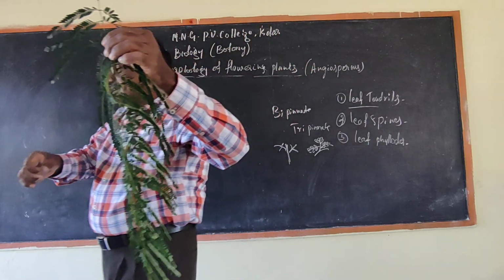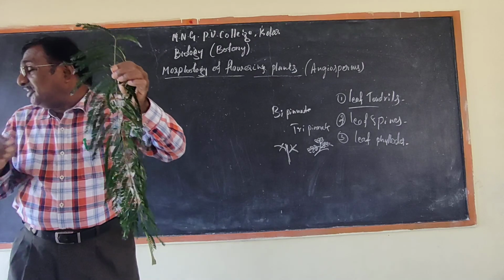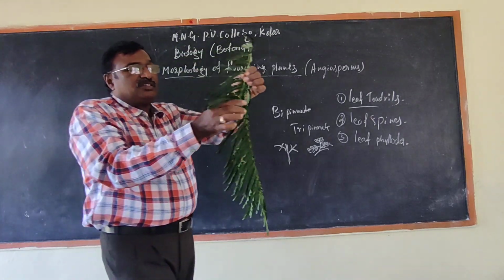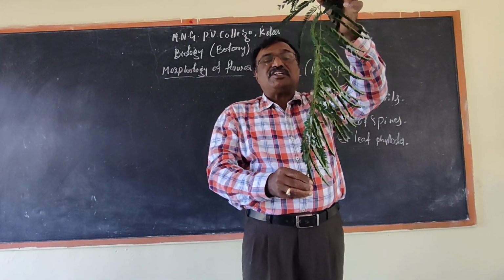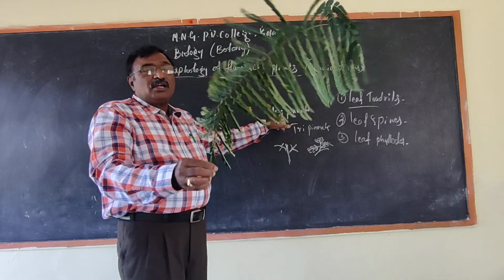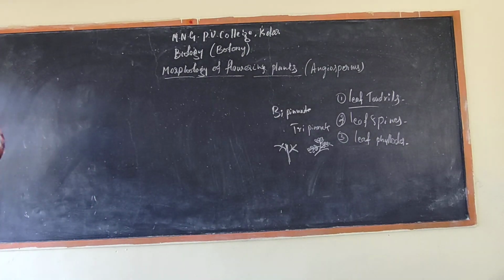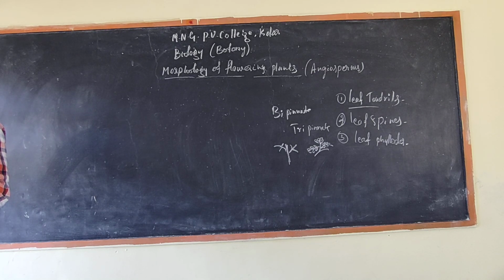In some other plants, it will be divided into three subdivisions. That is tripinnate. This is dipinnate or bipinnate compound leaf. So, opposite direction arrangement, equal direction, a single leaf present on the stalk, a single leaf present in a stem. They all are called the types of leaves.